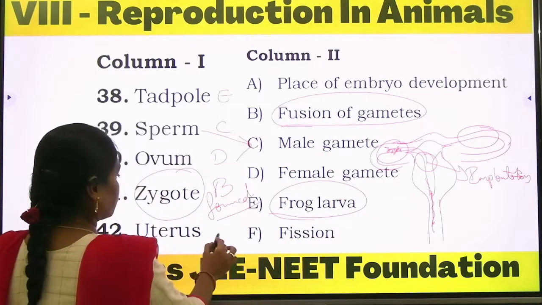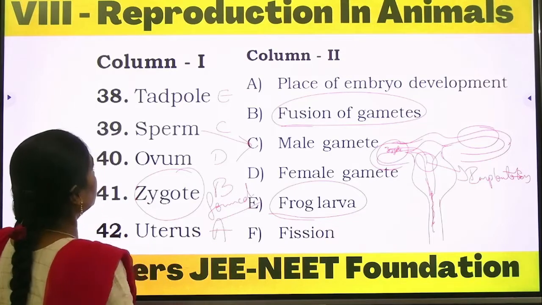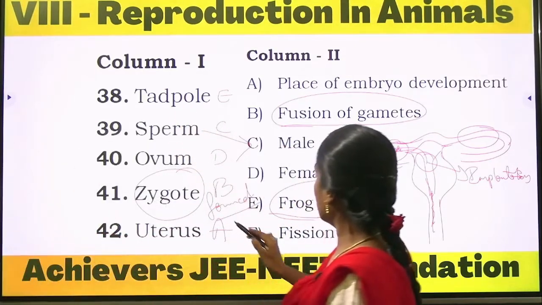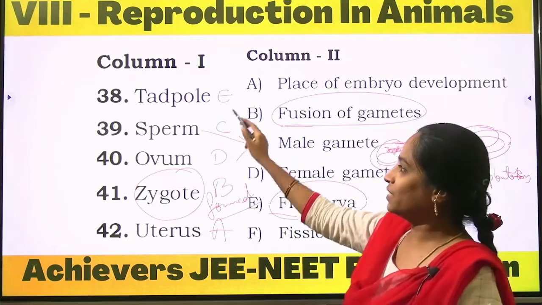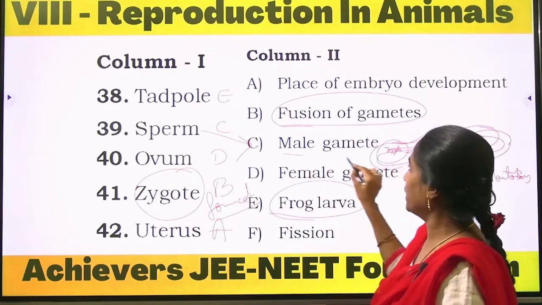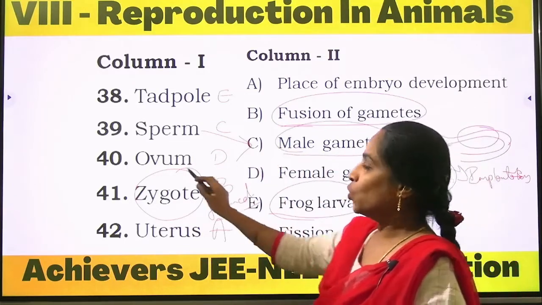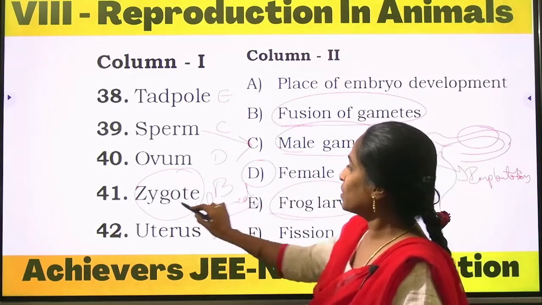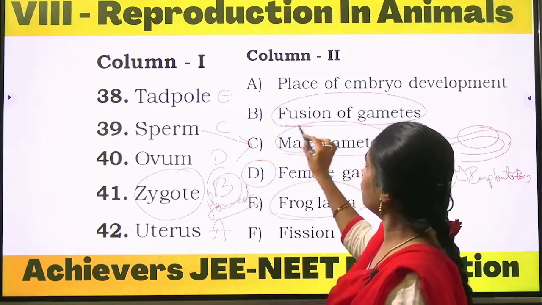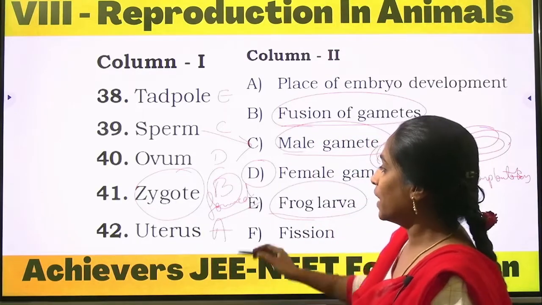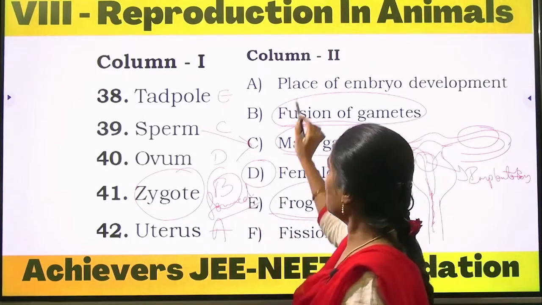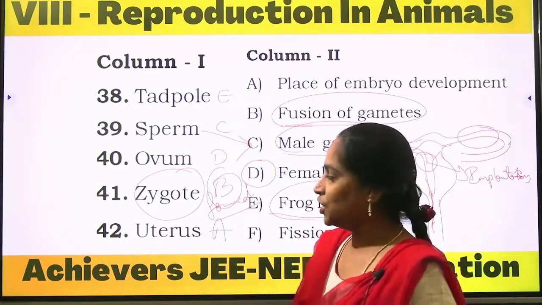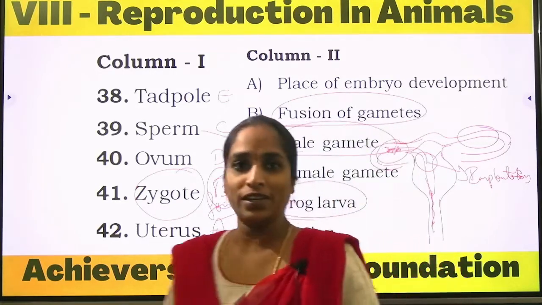Option A. So once again, the tadpole is the frog larva, option E. Sperm is a male gamete, option C. Ovum is the female gamete, option D. Zygote is option B, fusion of gametes, and option A is for the 42nd question, uterus. Hope you all understood.